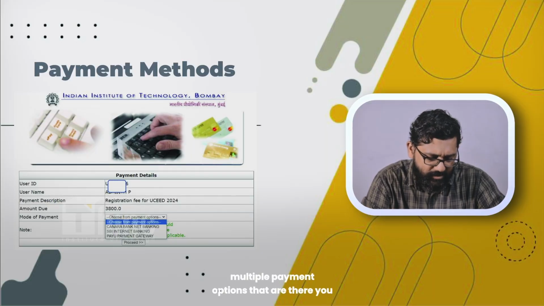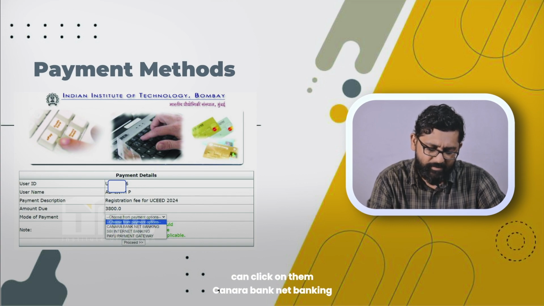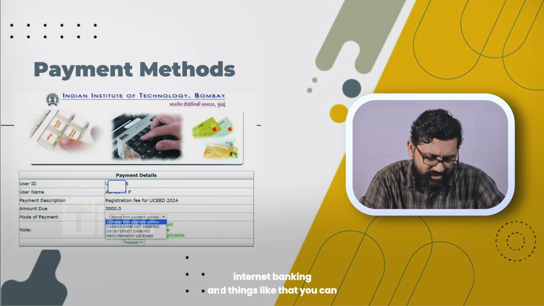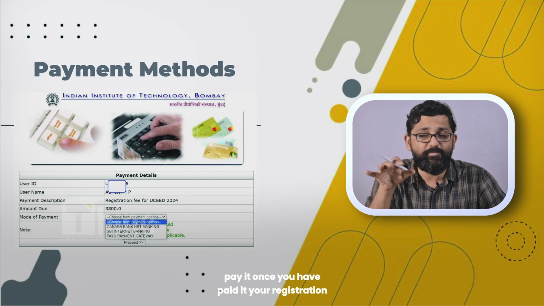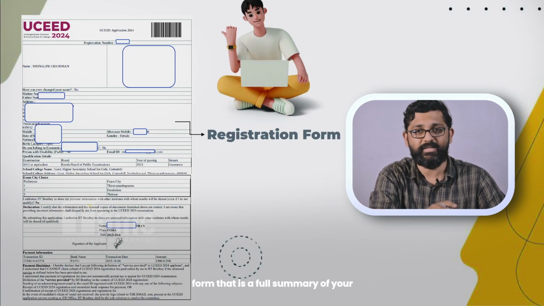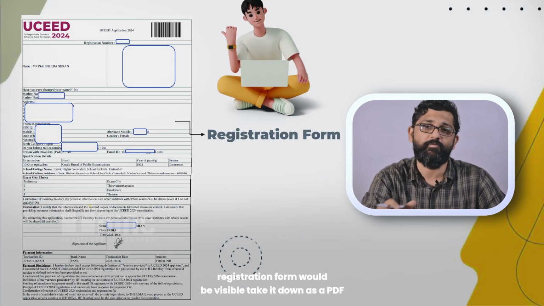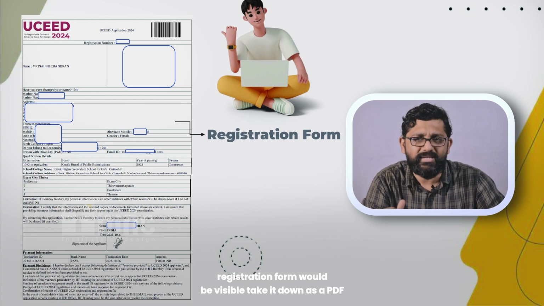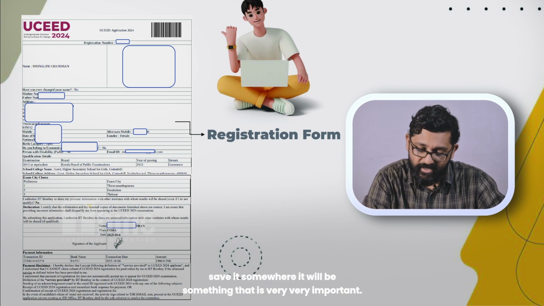There are multiple payment options, such as Canara Bank, net banking, internet banking, and things like that. Once you have paid, a full summary of your registration form will be visible. Take it down as a PDF and save it somewhere. It will be very, very important.